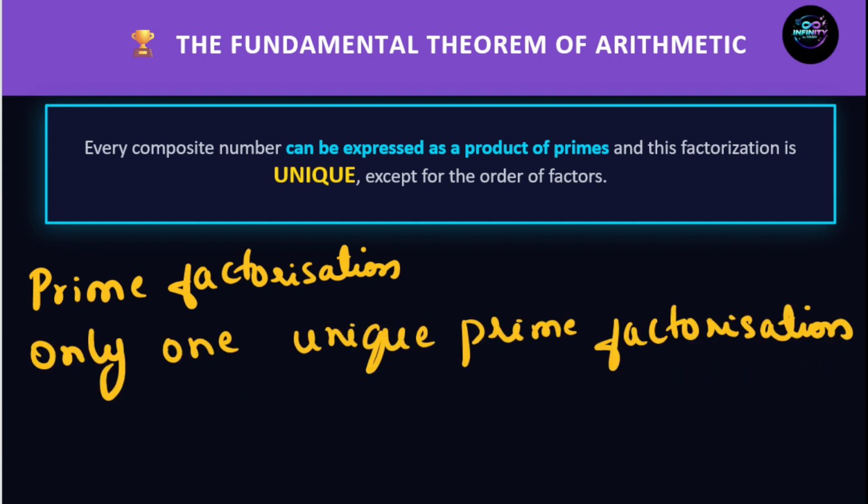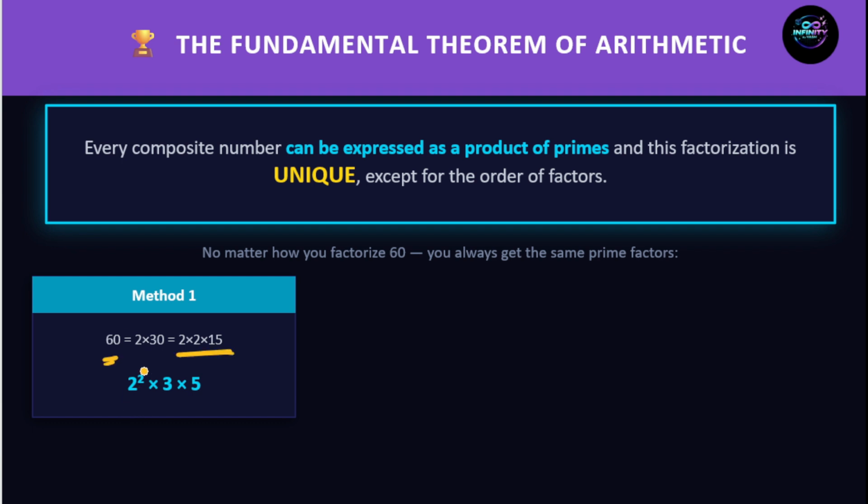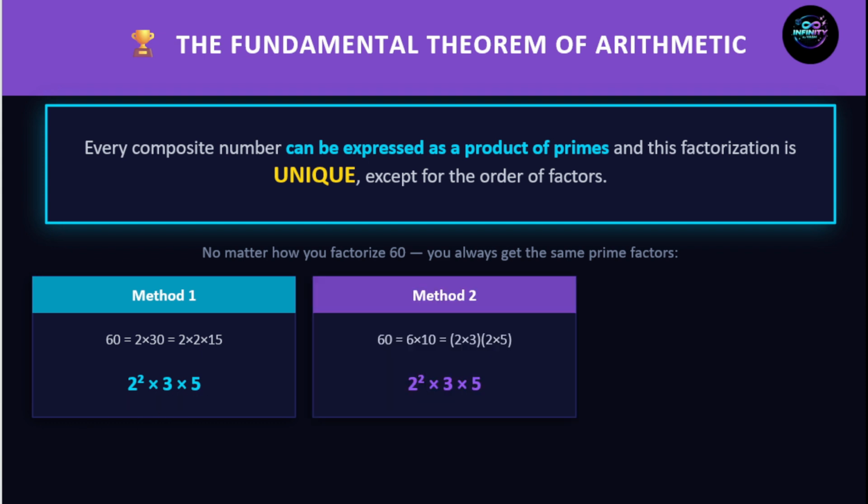We'll take the previous example. In the first method, we divided 60 as 2 into 30 and we got the answer 2 square into 3 into 5. In the second method, we divided 60 as 6 into 10, but the final answer is 2 square into 3 into 5.